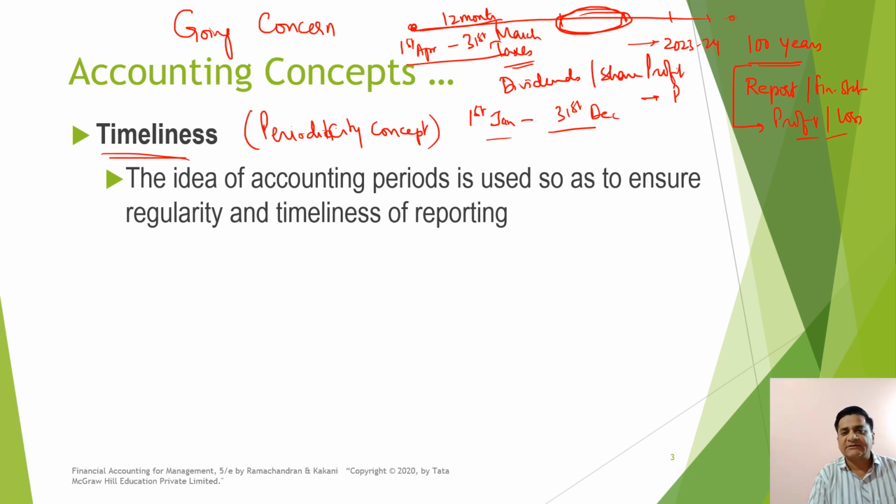So many things are taken care of on a yearly basis. So the accountant needs to follow the periodicity concept, which says that the accounting has to be done keeping in mind that the result has to be reflected on a yearly basis. What is that year? The year comprises 12 months, which starts on 1st of April and ends on 31st of March in case of India. Right? So this is all about the periodicity concept.